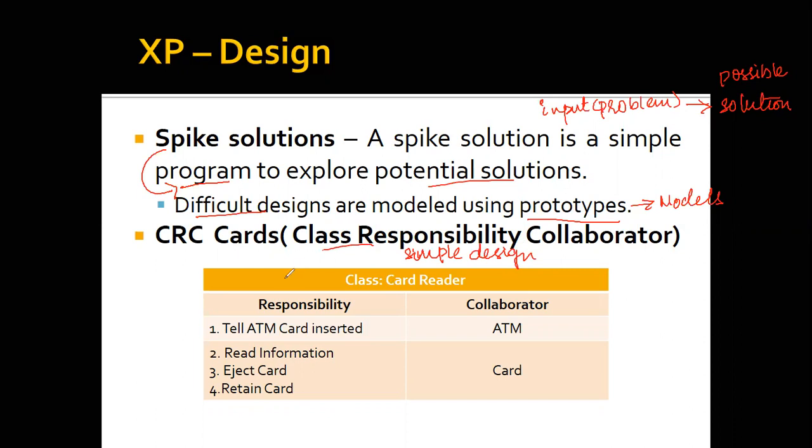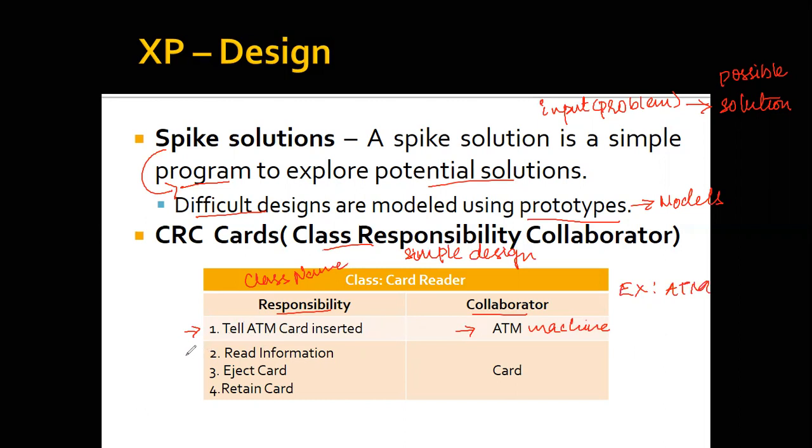Now in here, within the CRC card, you're going to have a box. The first box is going to be the class name. Then you're going to have the responsibilities and collaborators. Now if we take an example of an ATM machine, the first step that you do is you're going to insert the card within the ATM machine. So in here, tell the ATM that the card is being inserted. This is a responsibility. Now this responsibility will be carried out by the ATM machine itself. It is going to detect that the card is being inserted.